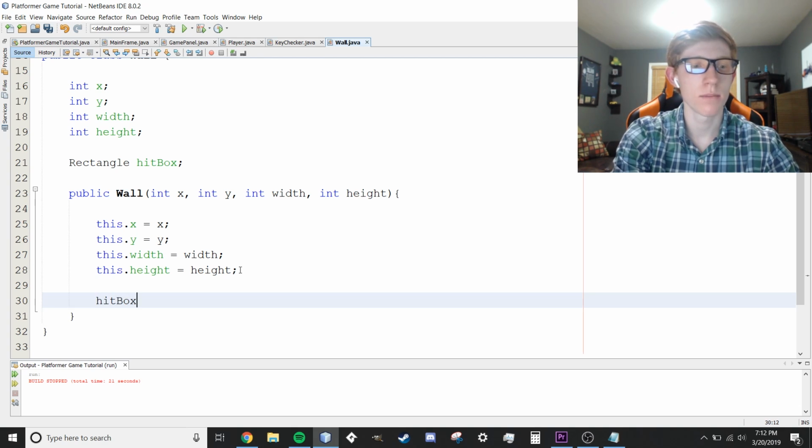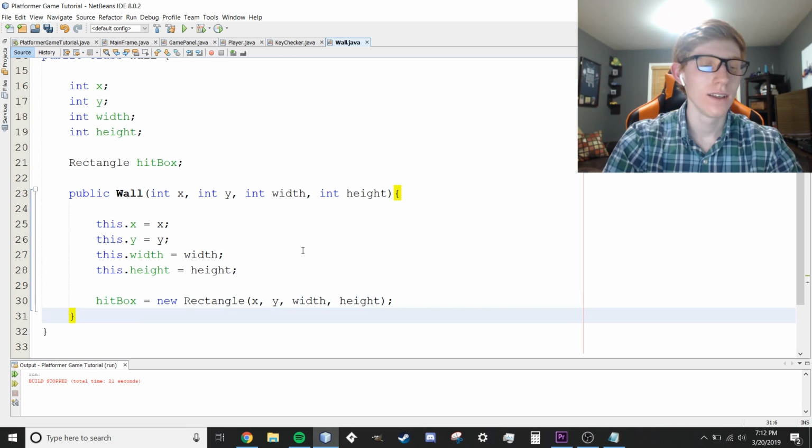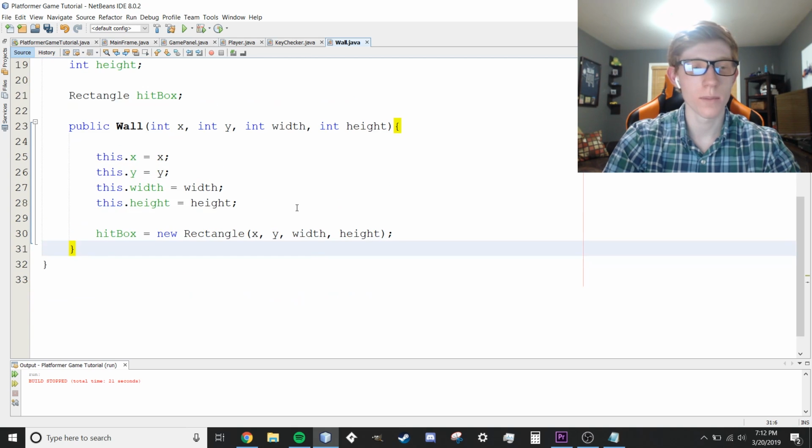And then finally, we're going to say hitbox is equal to new Rectangle(x, y, width, height). So the hitbox is going to be wherever the actual object is. I don't know why I can't spell the word width today. That's like three different times. I know how to spell it, I'm just mistyping. And finally, within Wall, we're going to add a draw method.